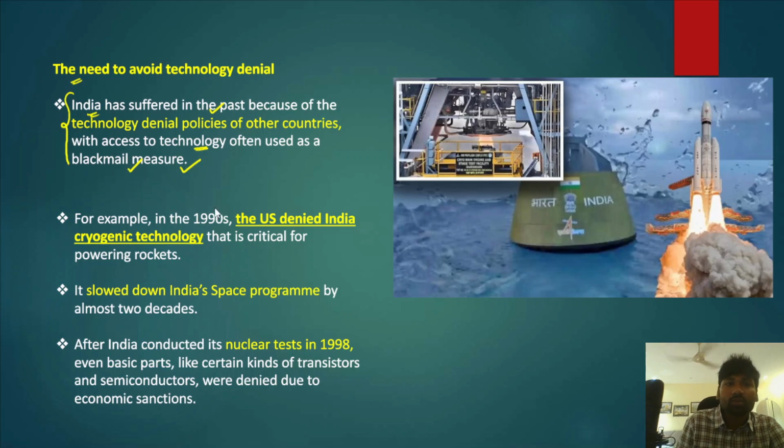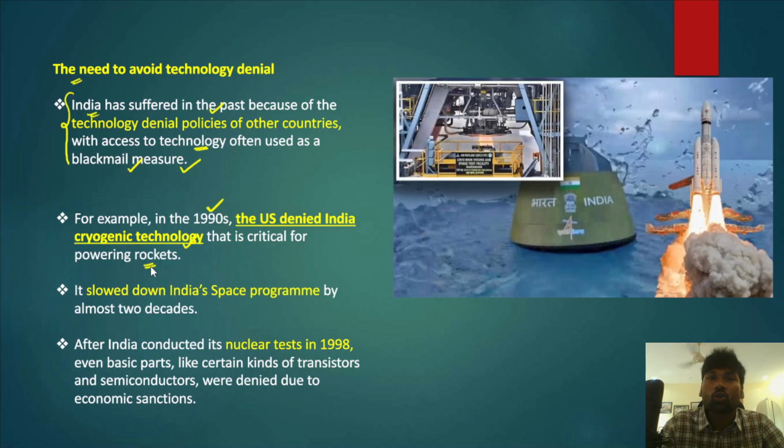After that, we can discuss a small example here. In the 1990s, the US denied India the cryogenic technology. India had sought cryogenic technology, which is very important for India's own space program and very critical for powering rockets. However, please remember, India has always maintained friendly relations with Russia.